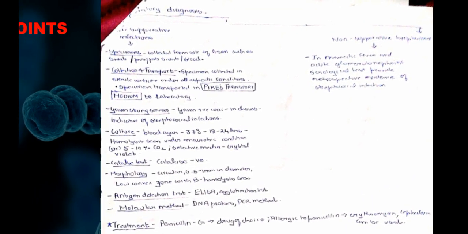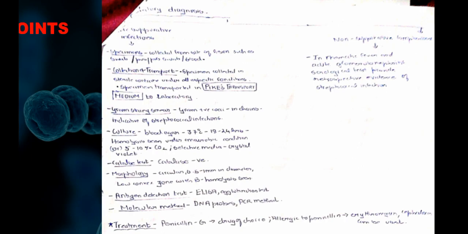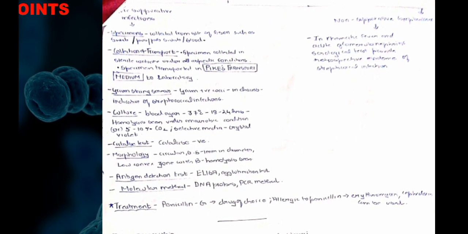Coming to the lab diagnosis of this organism. The lab diagnosis is divided into two, based on suppurative infections and non-suppurative infections. Each organism has a specific specimen from which it can be isolated. For suppurative infections, the specimen is collected from the lesion site, such as pus swab, and blood. The collection and transport of the specimen should be done in a sterile container following aseptic precautions. The specimen is transported in Pike's transport medium, which is one of the important MCQs.